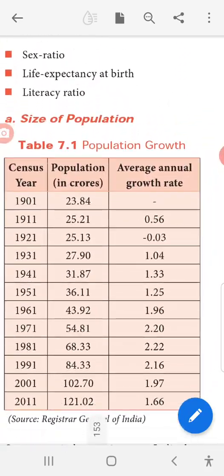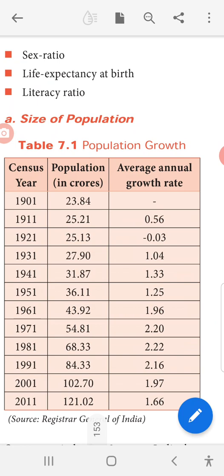Sex ratio means how many male and also how many female. Life expectancy at birth. Life expectancy means, for example, Indians will live up to 65 years. That is called life expectancy. Literacy ratio, that is educational ratio.